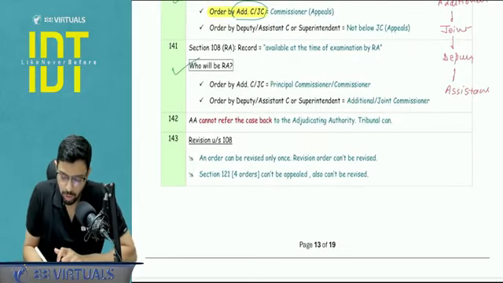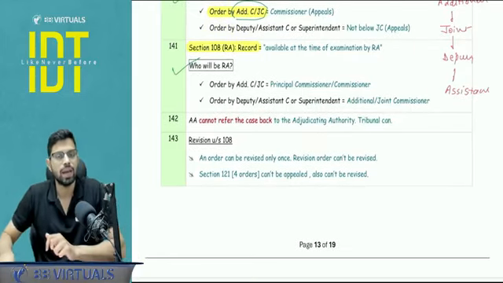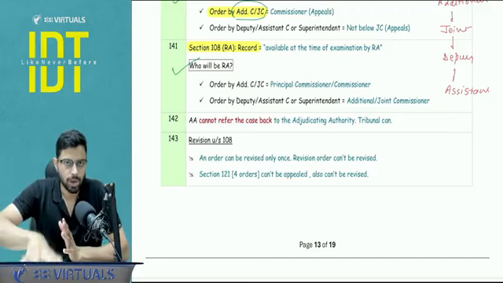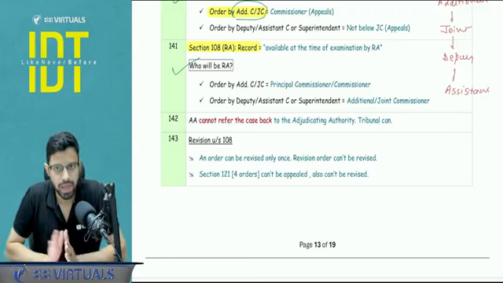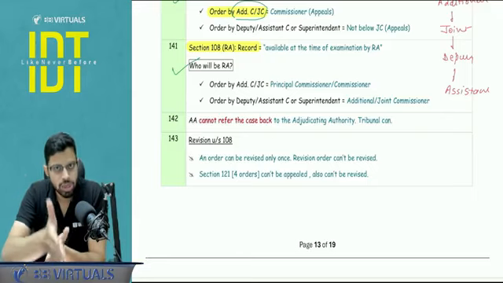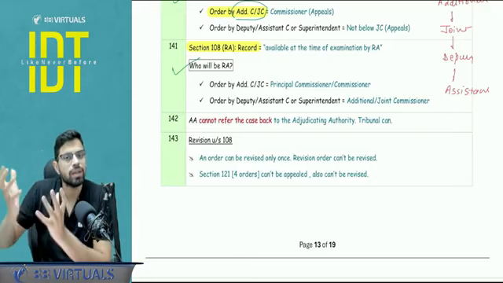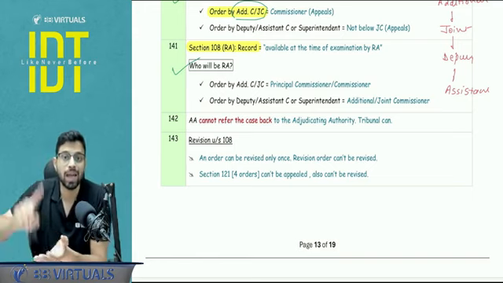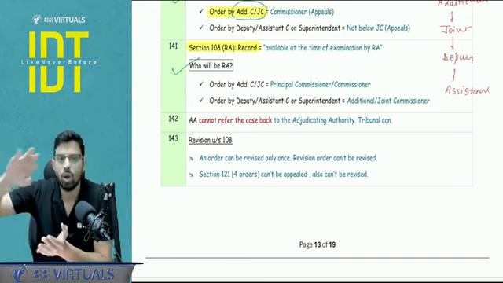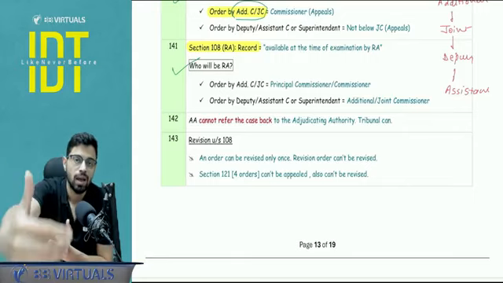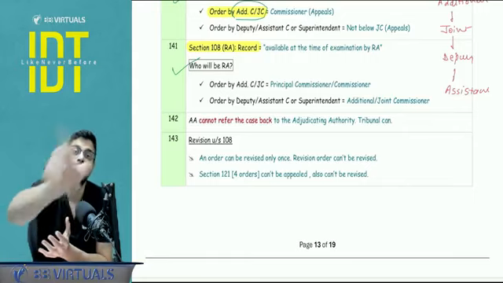Now, a point to be noted, in section 108, basically the revision is happening. What is the revision? The order passed by my subordinate officer is erroneous, right? So when I am correcting that particular original order, I have certain record with me. Now, what do you mean by record? Record means whatever information is available at the time when I am doing the examination. It is not necessary that that information should be available at the time of the original order.